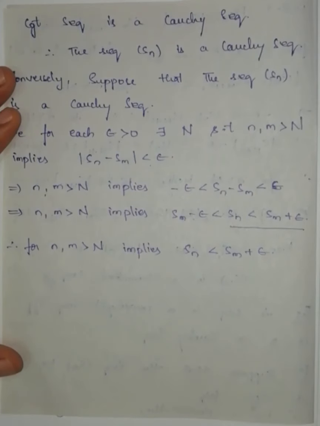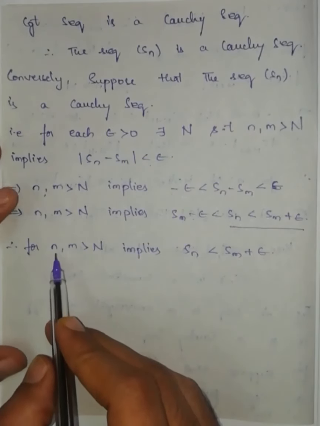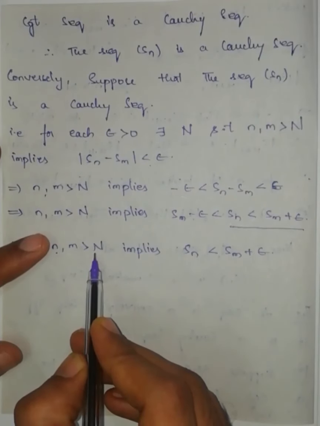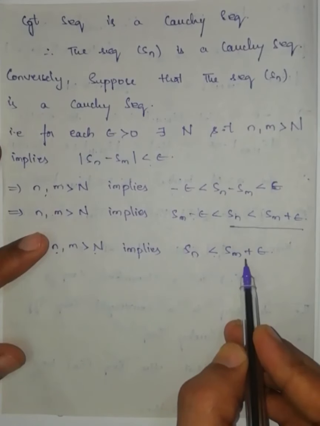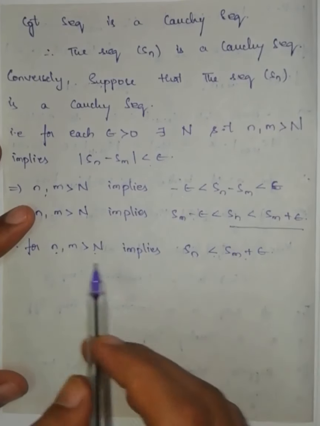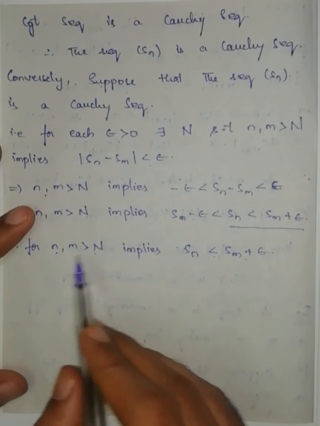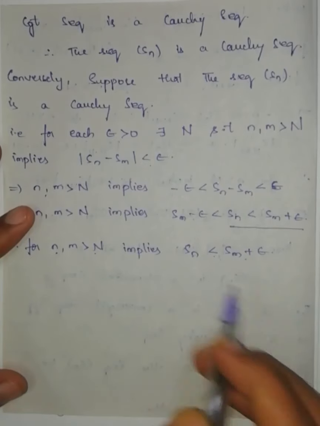What does it mean? If I take any n greater than capital N, all those terms are less than this one. Means this one behaves like an upper bound.